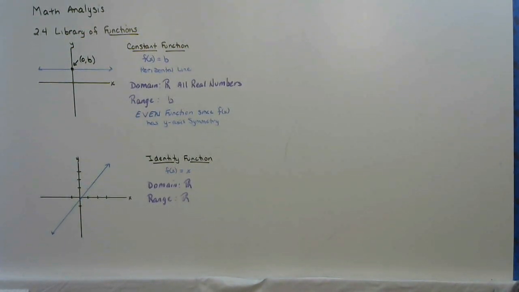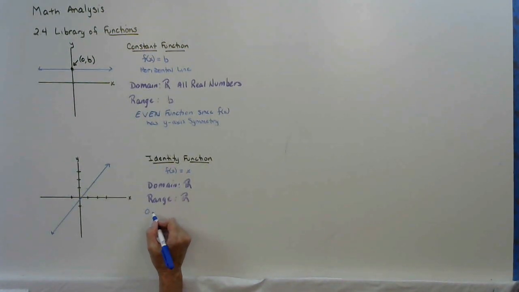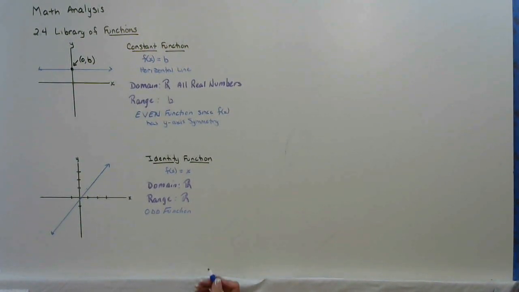Is this graph even, odd, or neither? Well, does this graph reflect about the y-axis? No. Does it reflect across the origin? Yes. So this is an odd function. Again, I'm going to write this down once and then not again.